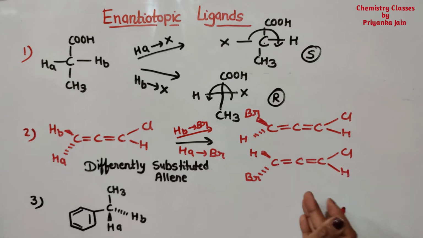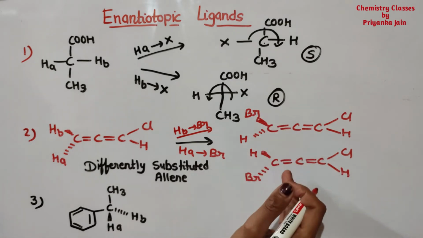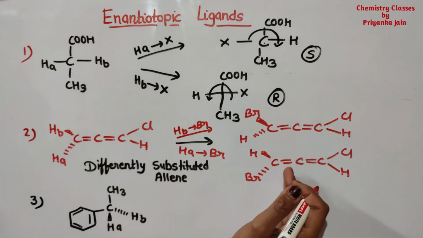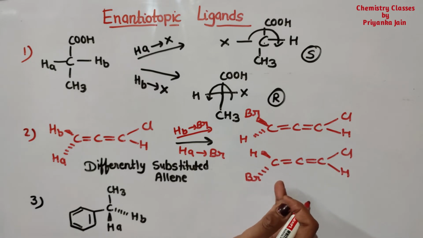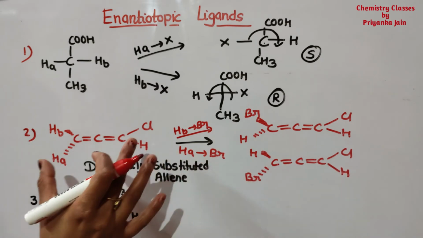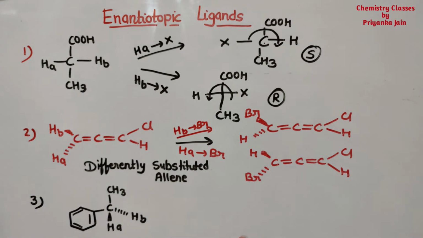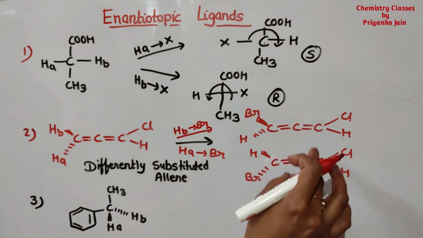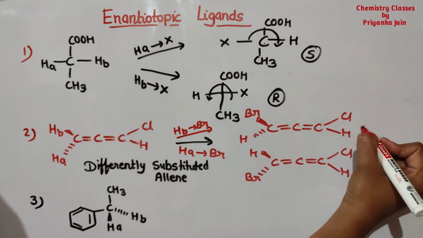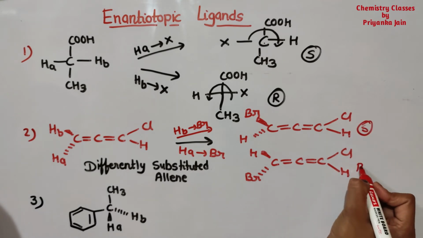Now you can see here these two are the isomers, these are enantiomers. So this case is of enantiotopic ligands. If you look at their configuration, this will be S configuration and this will be R configuration.